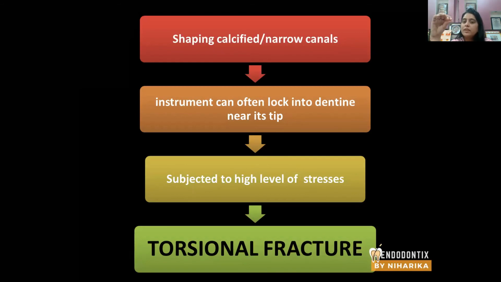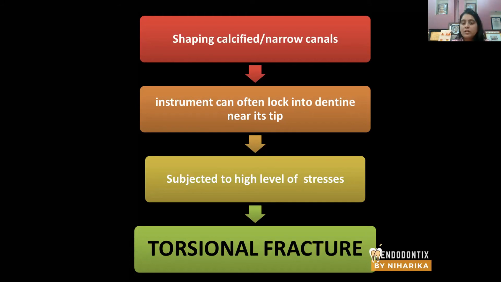When the file is rotating inside the canal, because of high rotational forces produced by the endomotor, the tip of the file may get blocked or engage itself into the dentine. Now, this tip is subjected to high level of stresses. The reactionary torque is more. Stresses here means reactionary torque. So reactionary torque will be more, and because of high reactionary torque, what is going to happen?